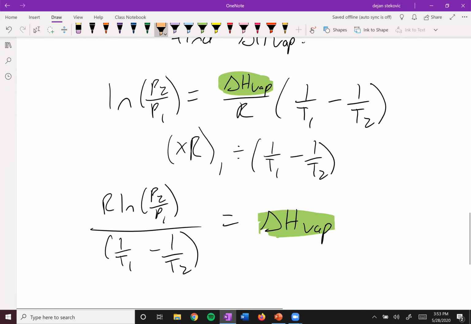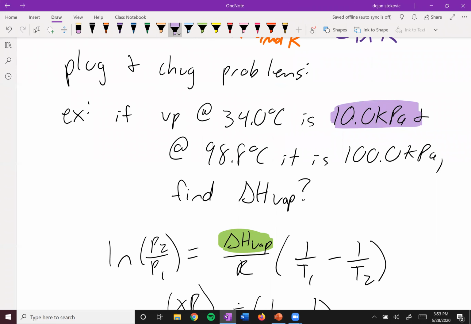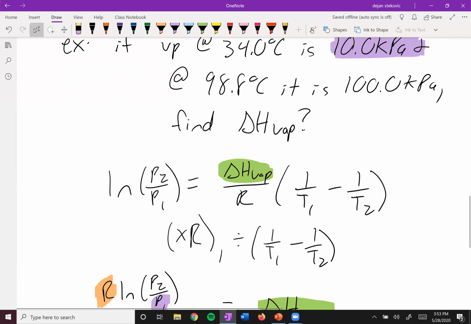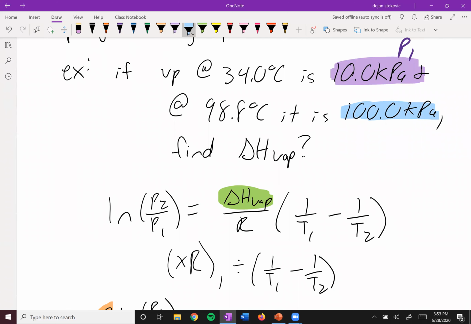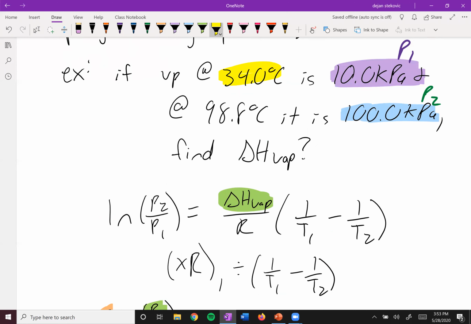R is going to be the 8.314. Your P1 and your P2 are going to be these pressures. So if we identify this one as P1, we'll plug that into there. That means this 100 is then the P2. Plug that into there. And then we could call this guy right here T1, but we have to be careful. You have to change it to Kelvin. So you have to add 273 to this.